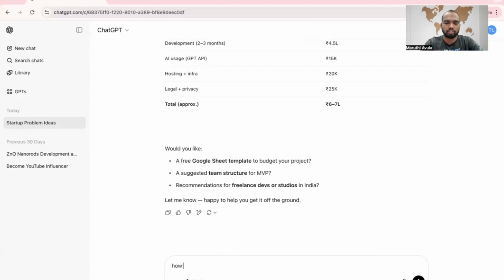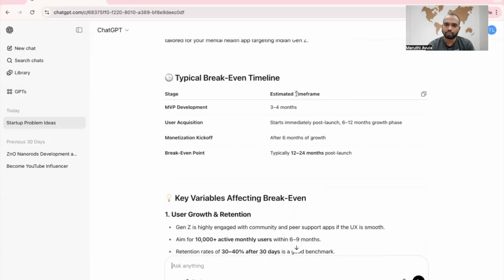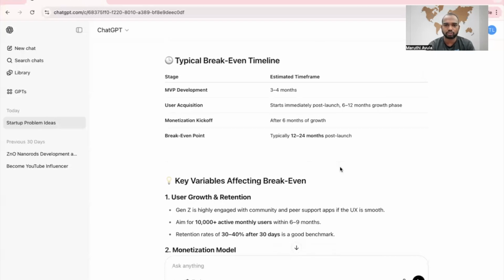How long will it take to break even? Great question. So MVP development takes 3 to 4 months. User acquisition starts immediately post launch, 6 to 12 months. Monetization kicks off after 6 months of growth. Break even point is typically 12 to 24 months post launch.